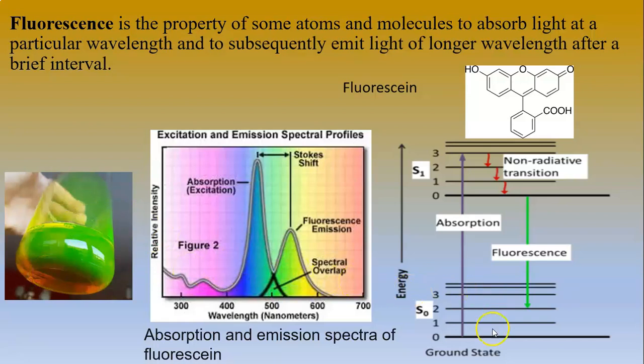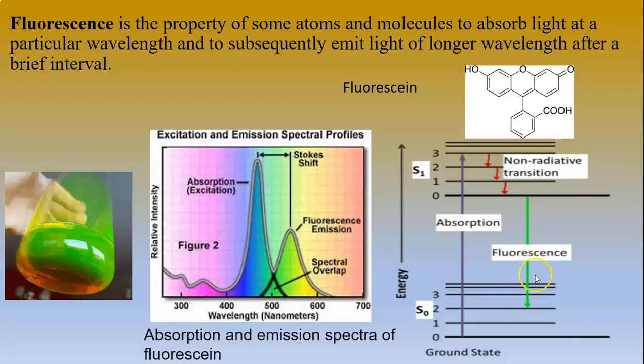Now what happens after absorbing this blue radiation? The molecule gets excited from the ground electronic state to various vibration levels of the first excited electronic state. From higher vibration levels, it comes to the lowest vibration level by non-radiative transitions. From the lowest vibration level of the first excited electronic state, it undergoes a radiative transition to various vibration levels of the ground electronic state and emits energy in the form of light, and this light has green color.